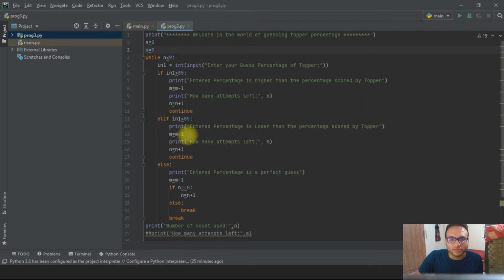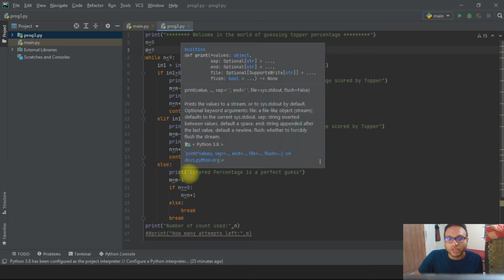Again m equal to m minus 1, we have to give how many counts are left, and after that n equal to n plus 1, so that we increase the count until it reaches the value 9. Once it reaches 9, this complete while loop will be completed, and we will finally print this value. Okay, then after that it's an elif, and then we have the final condition, that is else.